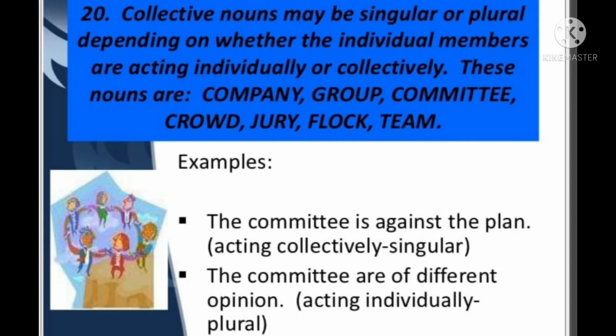But in the second example, the committee are of different opinions. Obviously, we know in a committee, a number of people are there. So, each one is acting individually. Imagine 10 are there, 10 are having different opinions. That is why we have used the auxiliary are.